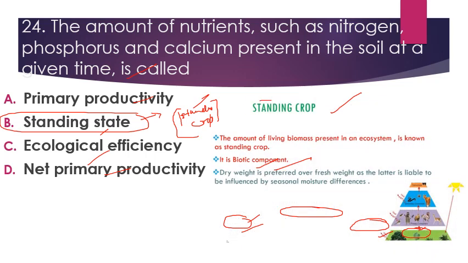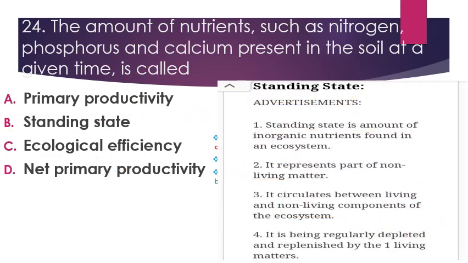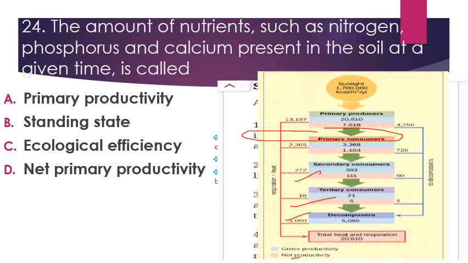Next comes standing crop, which I have already discussed. The amount of living biomass present in an ecosystem is known as standing crop. It is a biotic component, and dry weight is preferred over fresh weight. Next is standing state, which I've already discussed. This is the amount of inorganic nutrients found in an ecosystem. It represents the non-living matter. It circulates between living and non-living components of the ecosystem, and it is regularly depleted and replenished by the living matter.